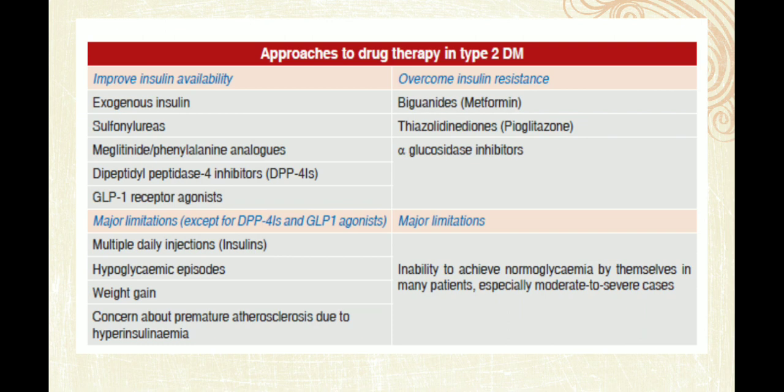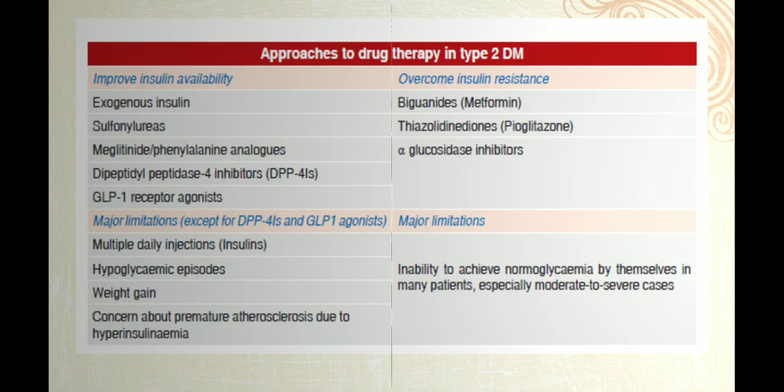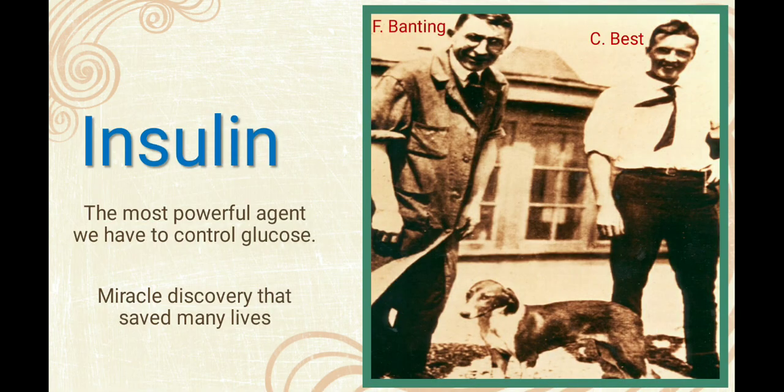While the second group's major limitation is the inability to achieve normoglycemia by themselves in many patients with moderate to severe cases.